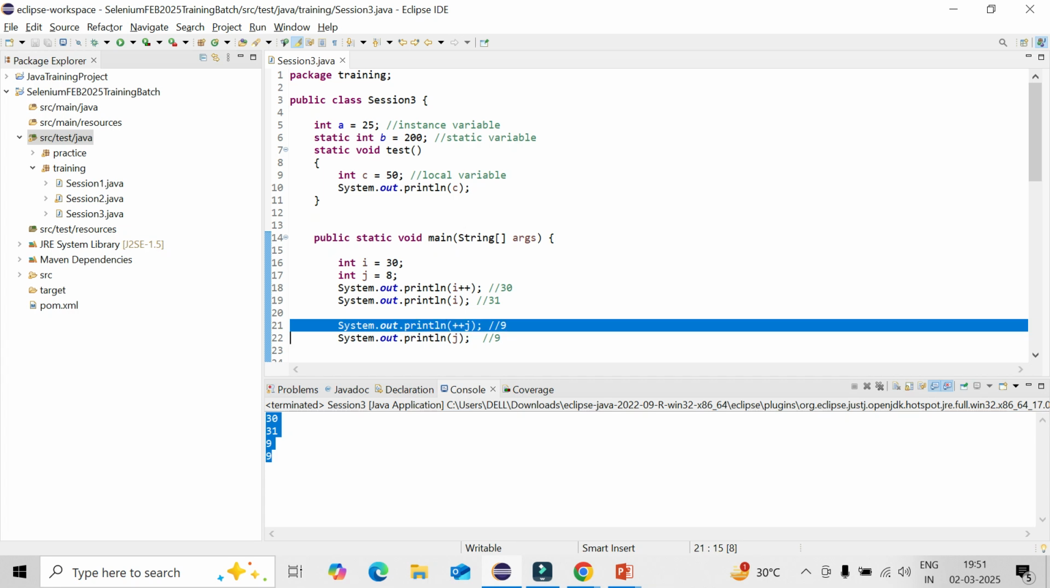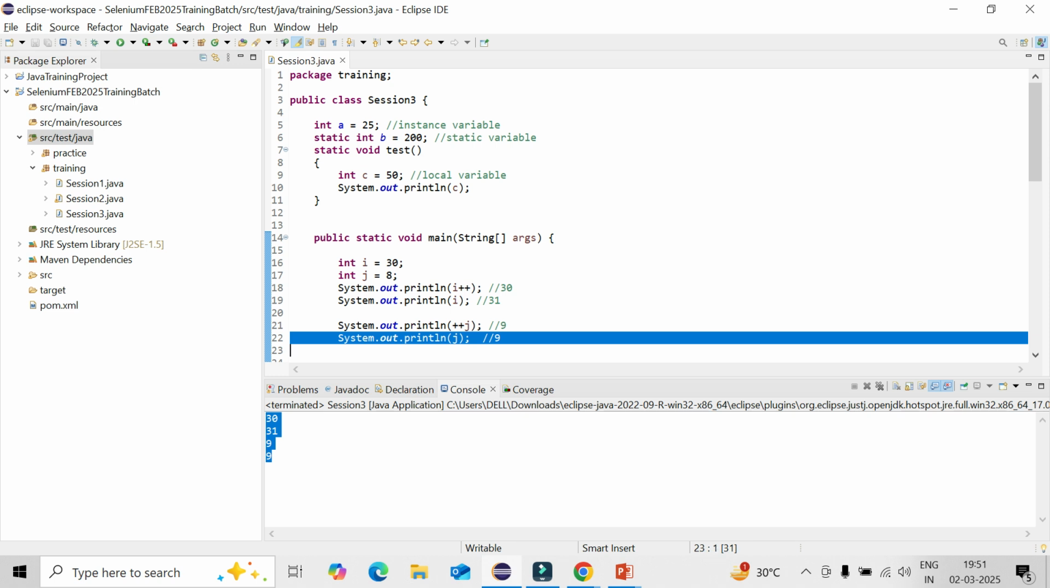But the pre one means the value is already increased by 1, then it is printing out. And now this incremented value is printed out here. So that is the difference between pre and post. Are you clear? Yes. Okay, cool.